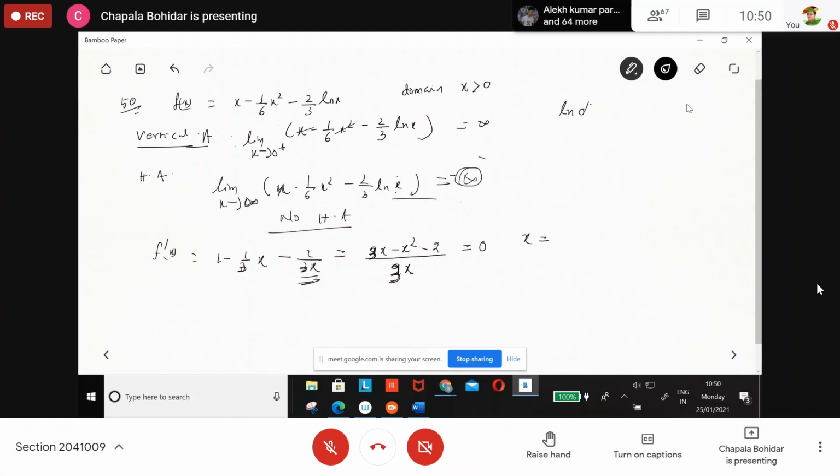Tell me, what is the domain we are getting here? What is the value of x we are getting here? 1 and 2. Both are positive.